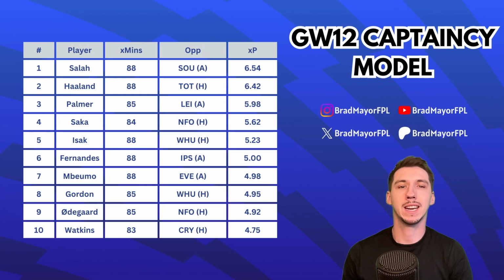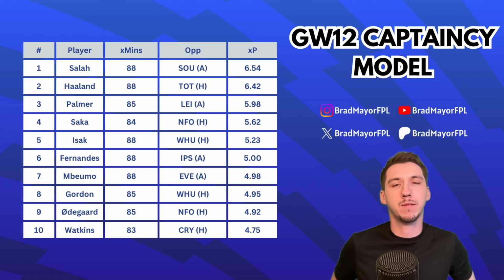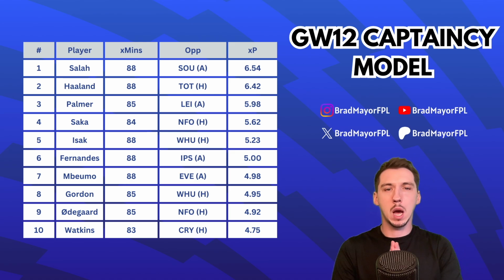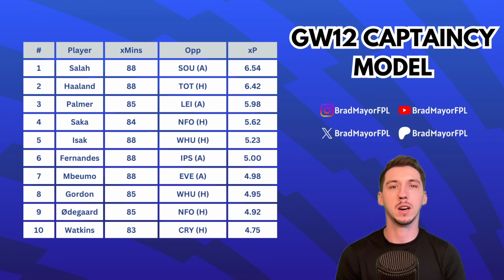So, unsurprisingly, Salah is top this week. He plays Southampton away. I don't actually think he's been on international duty either, so well rested for this one. Southampton away is obviously a pretty good fixture, but there isn't much between him and Haaland in second. Haaland has Tottenham at home. We know that the Spurs defence can be a bit shaky at the best of times. So yeah, there's only 0.12 expected points in it. And those two are a fair amount ahead of Palmer in third.